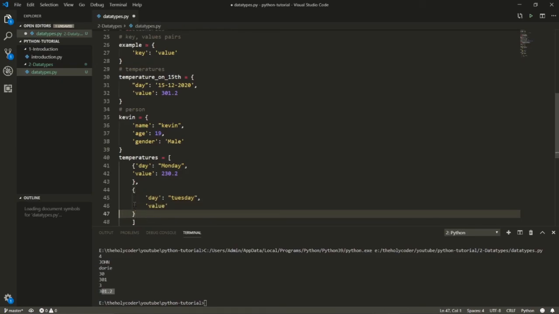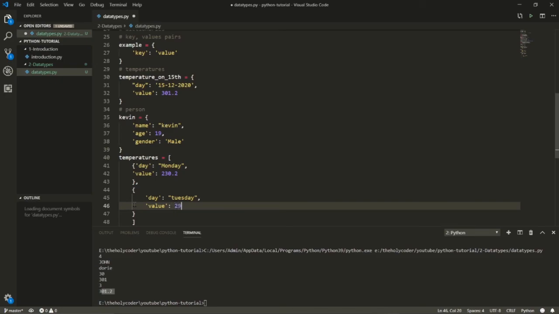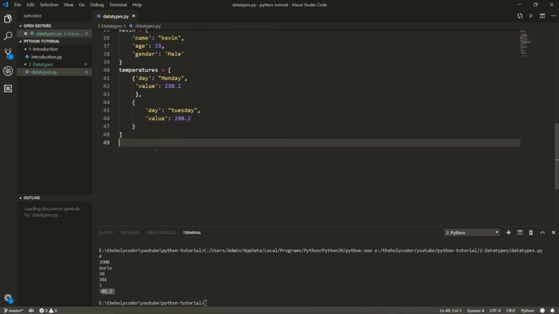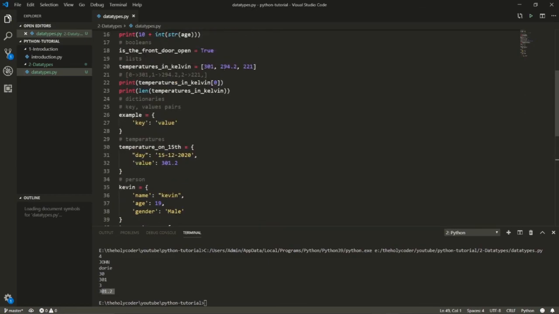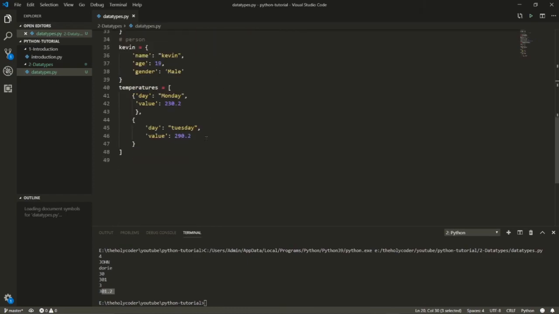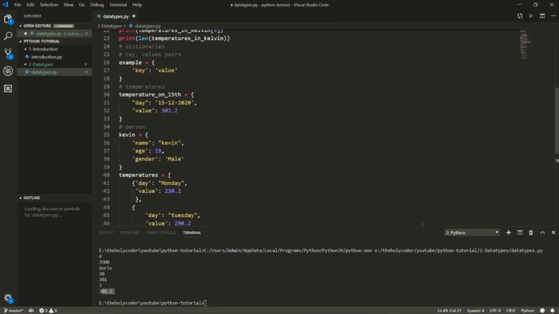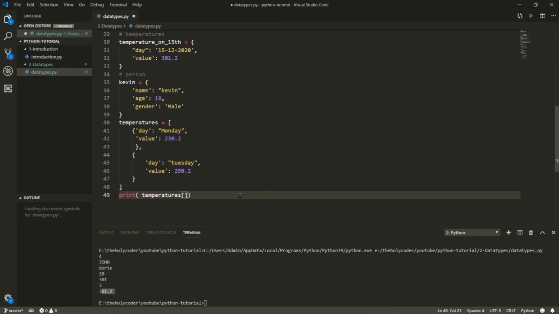Don't get worried if you actually don't understand any of this. I think you probably will. I think I've done a good job explaining it. But now if I want to access a temperature, it should be a very cool job, because now instead of this array here, which has just this one small value, I have a lot more information here, and I can print this information to prove that to you. For example, temperatures. What is the temperature in the first index? We studied that indexing starts from 0 and is used to access things in a list, which of course this is a list. This is a list of these dictionaries.